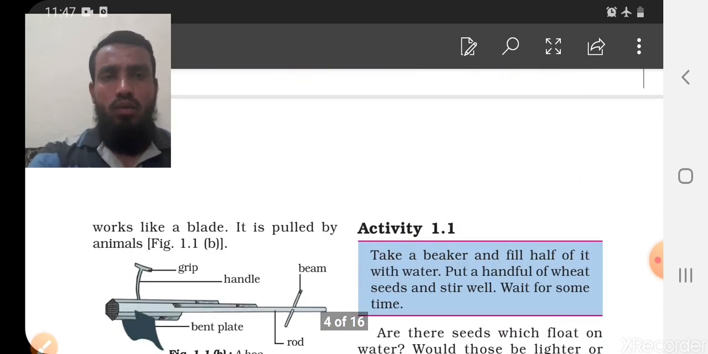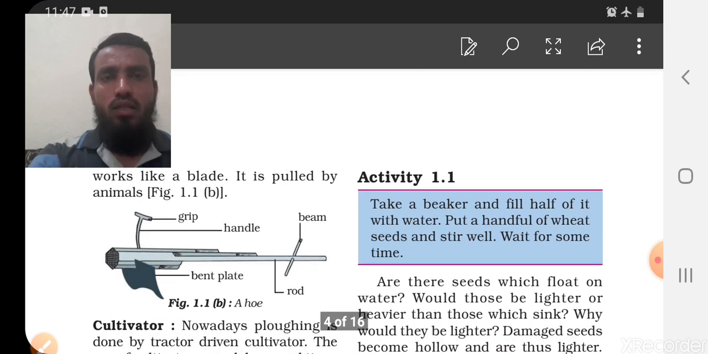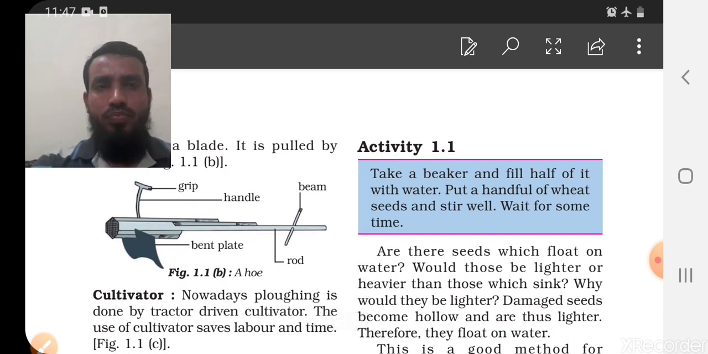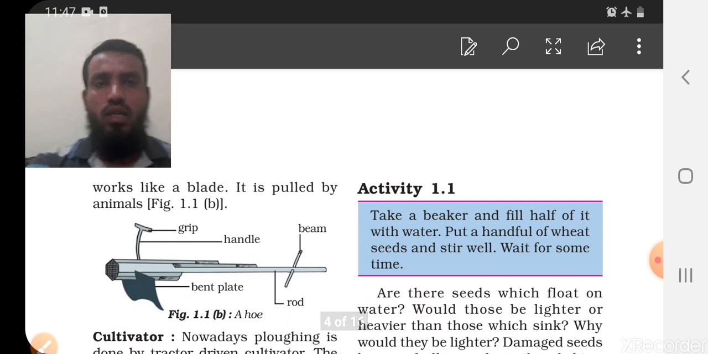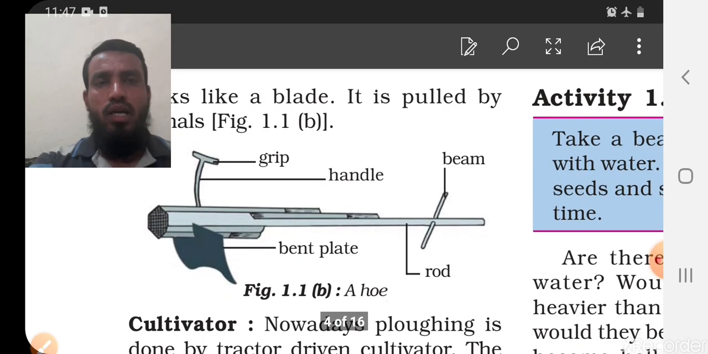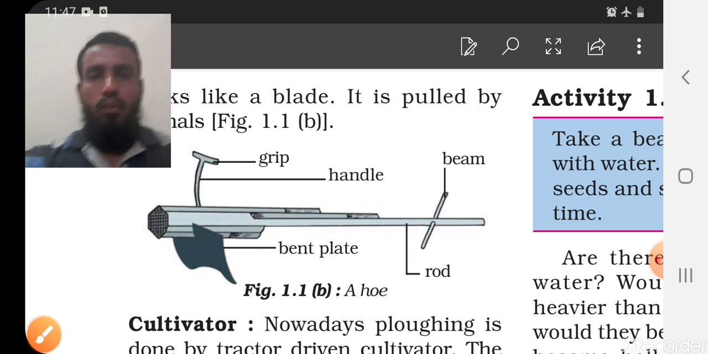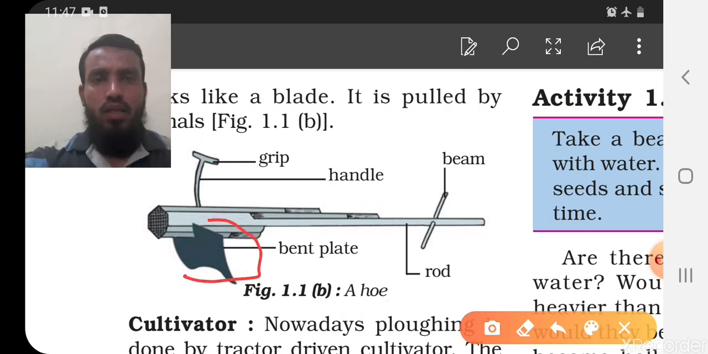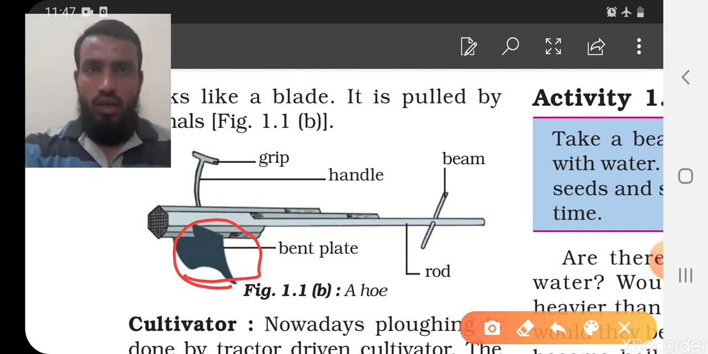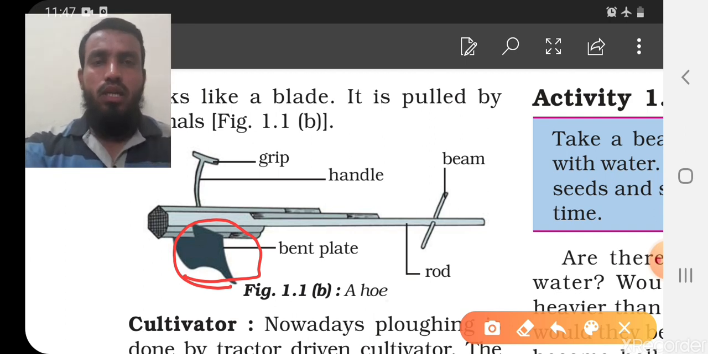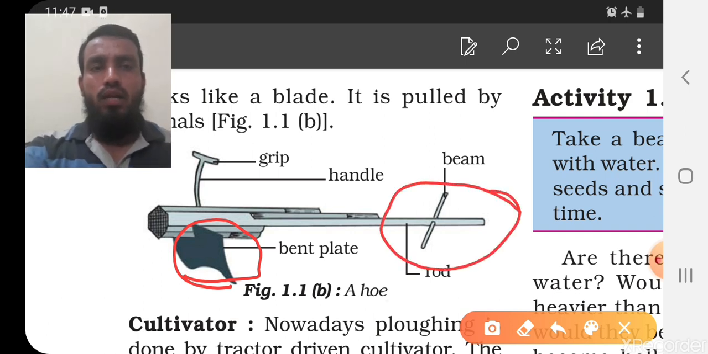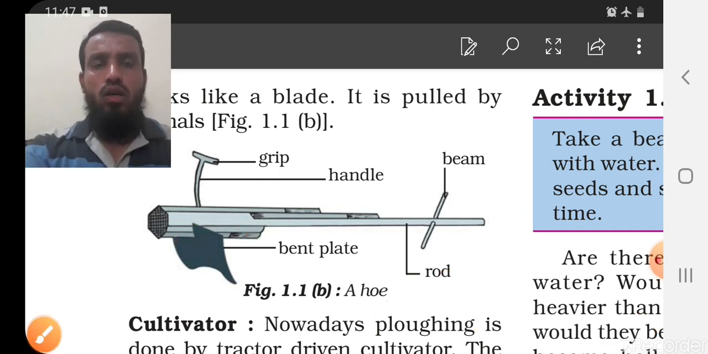And now this is the diagram of the hoe, which we saw before we started. This is the picture of our hoe. Majorly we have to see that it has the gripper, then the handle, then this bend plate. This bend plate goes inside the soil and helps in turning the soil, and especially it removes the weeds. And next, this rod is attached to some kind of machine or animals can be attached to it to use it. Okay, so this is called the hoe.